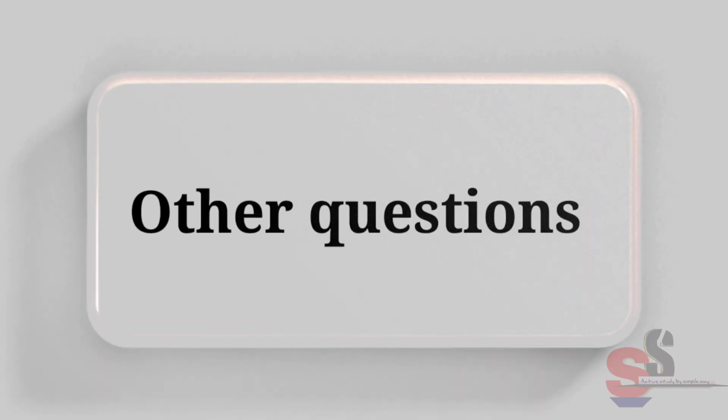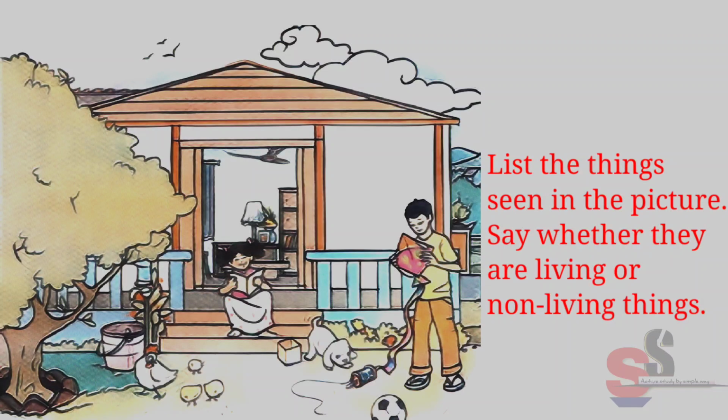Now we will see other questions from the book. Can you recall? List the things seen in the picture. Say whether they are living or non-living things. Answer. Living things in this picture are girl, boy, puppy, hen, chickens, trees, birds, etc. Now, non-living things in this picture are house, bucket, fan, lamp, book, box, ball, kite.